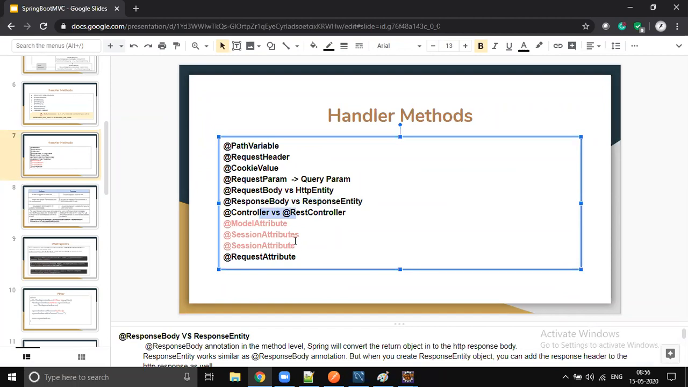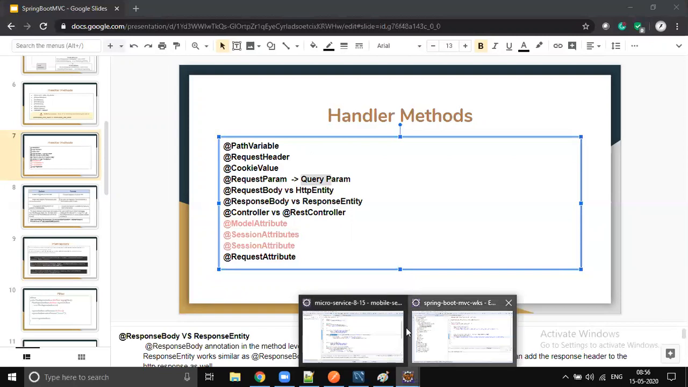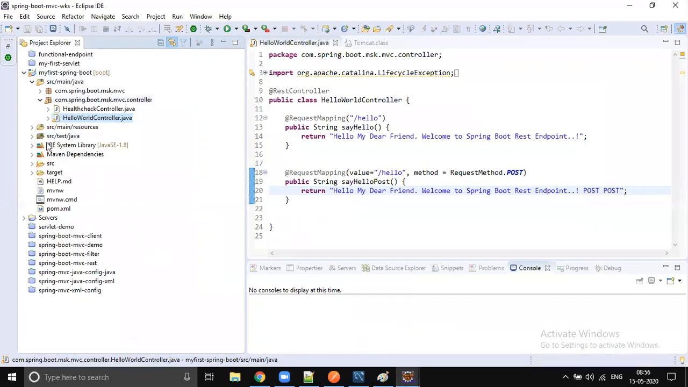Yesterday itself we understood, right? There are some parameters you can collect as part of your request processing, like at request header, at cookie value, at request param, which is nothing but the query parameter. So here is an example, Spring MVC Java config. There are a couple of examples we wrote.